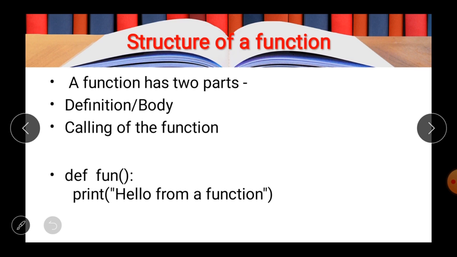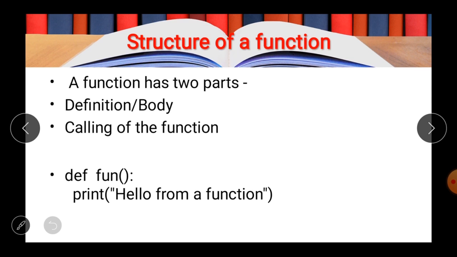First is the definition of the function, or you can say the body of the function, and the second part is the calling of the function. It is very important to know that when we define or write a function, this is only an intimation to the processor or the compiler that this is a function, and the specification of the function can be read and stored by the processor. But for the execution of the function, there should be a calling statement of that particular function in the main program.